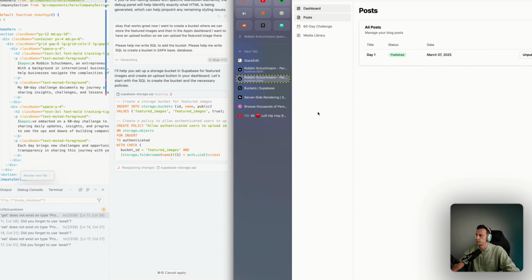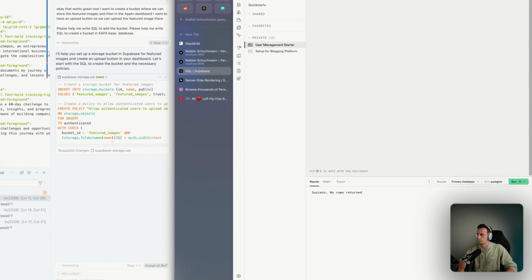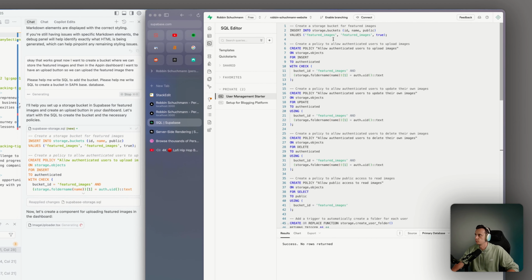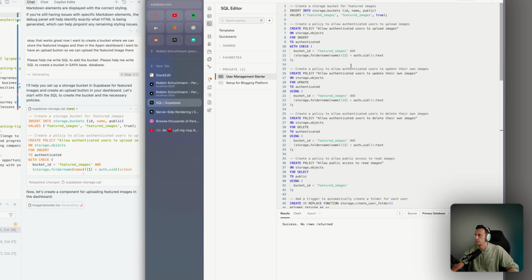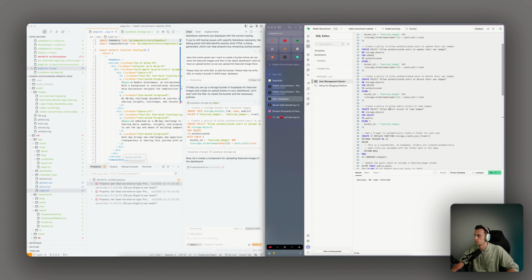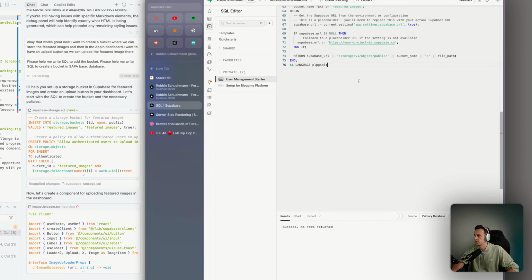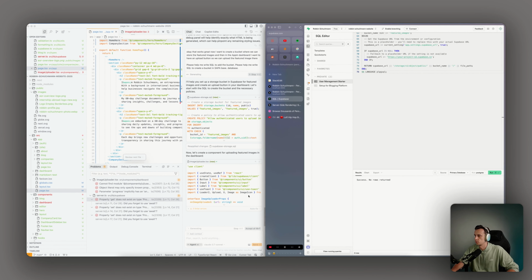So now what we have to do again, we go to Supabase, we add SQL editor, we're gonna remove this. We already imported this. Then copy, paste. So if we check this, okay, it will create a bucket named featured images. Then create again a policy that only authenticated users can store images. And then only authenticated users can update their own images. I should also add public access to read images, meaning that everyone that's not logged in can see the image. Okay, success, no rows returned.